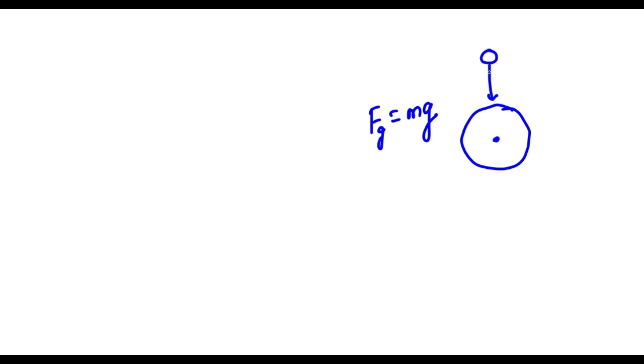What we have done, we have moved a body against a restoring force. So let's say this gravitational pull, which is mg, is acting to pull this body towards the center of the earth, and this body is going to reach up to here only, let's say up to the surface.